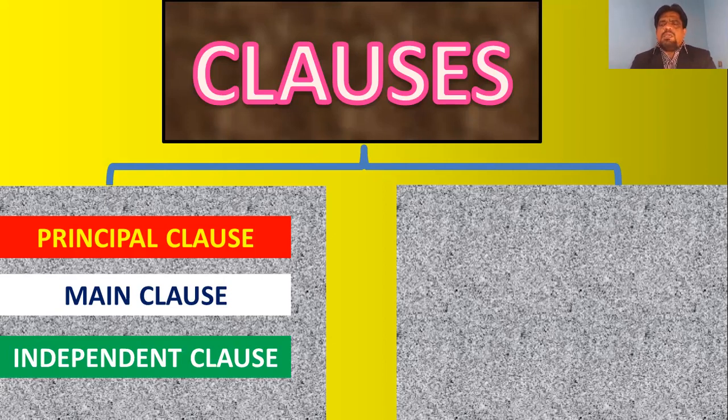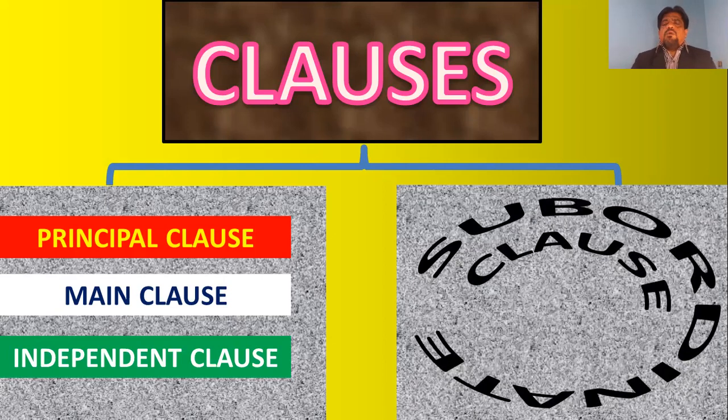Now, what is the second type? The second type is called a subordinate clause. Now, when we say subordinate, in the school you may find a principal and then subordinate teachers who work under a principal. And that is what we understand by the term subordinate.